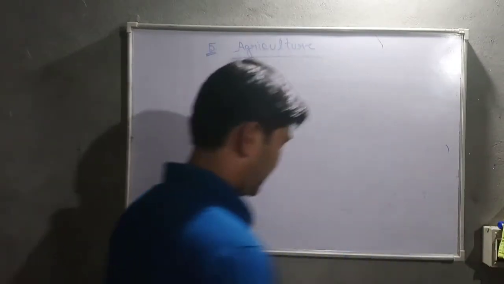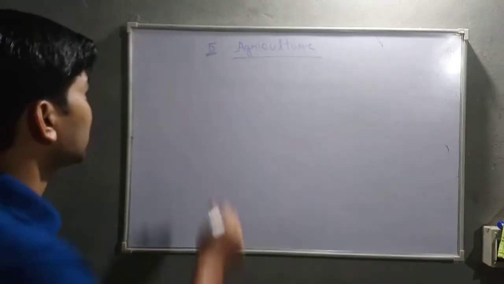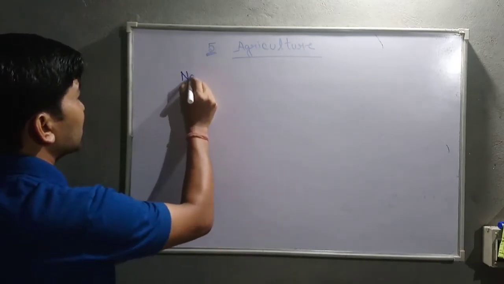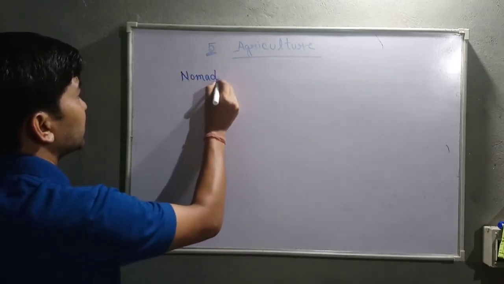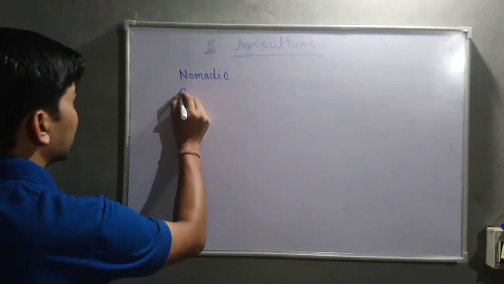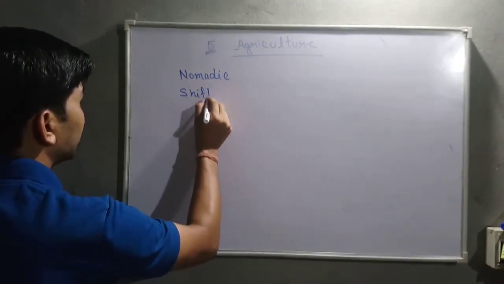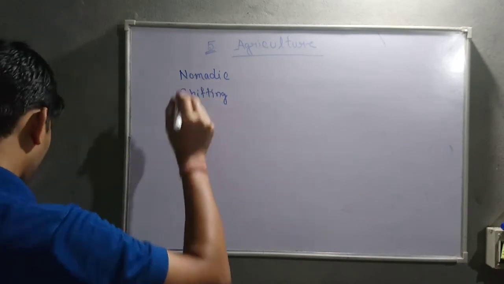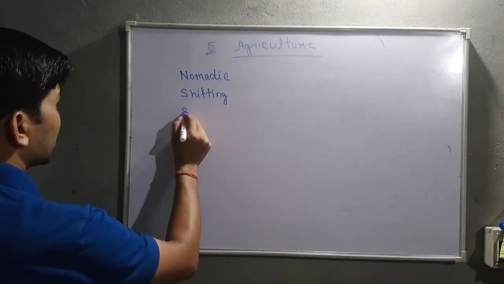The first type is nomadic farming. The next type is shifting cultivation, and the other one is subsistence.